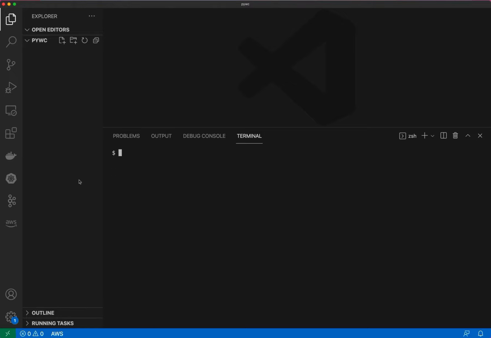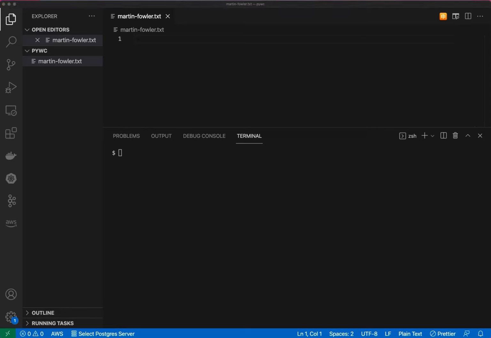I'm going to make a couple of dummy files just to play with for demonstration purposes, and they're going to be quotes from famous software engineers or computer scientists. The first quote will be by Martin Fowler, and let me grab this quote that I have off on the side here and paste it in. This quote from Martin Fowler reads, any fool can write code that a computer can understand, but good programmers write code that humans can understand. I particularly like that quote.